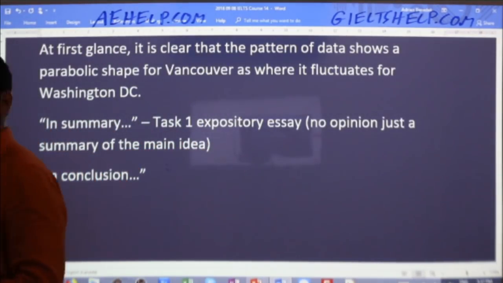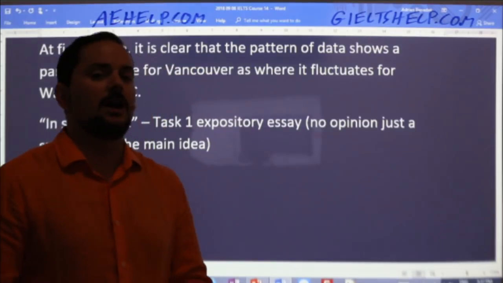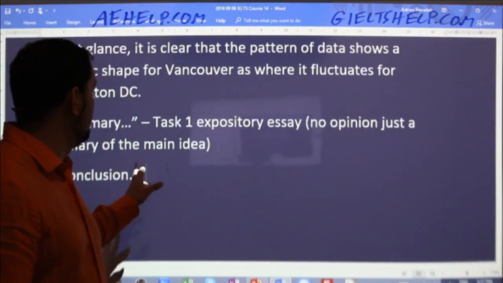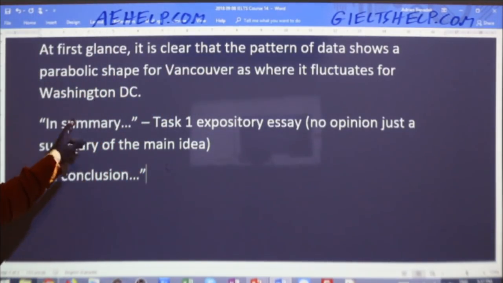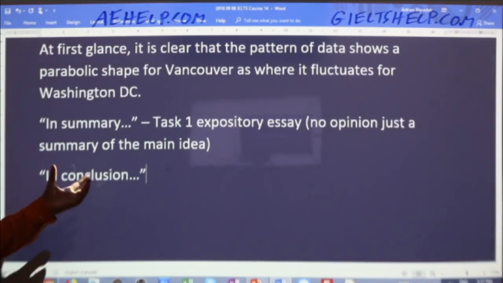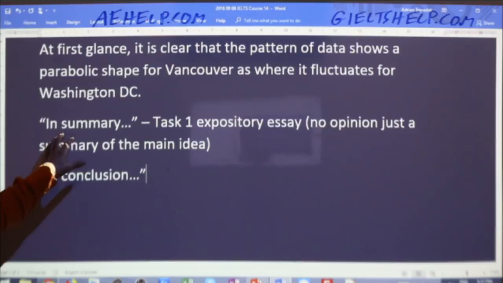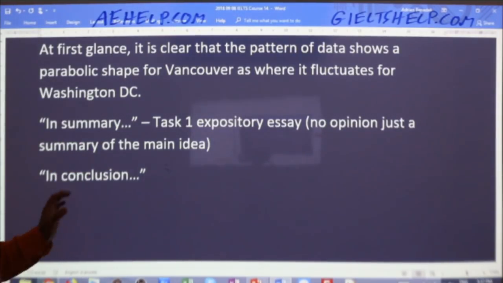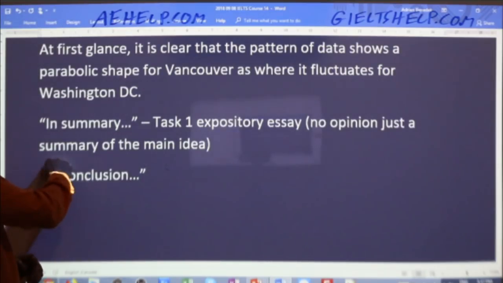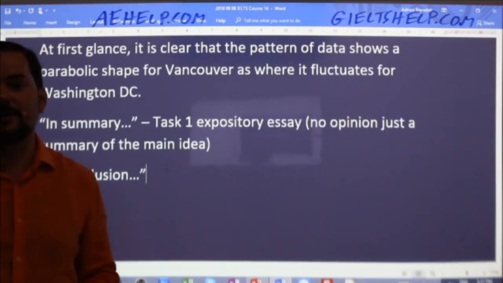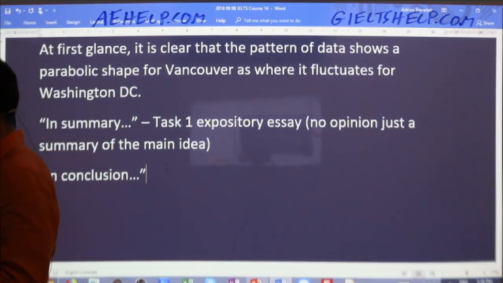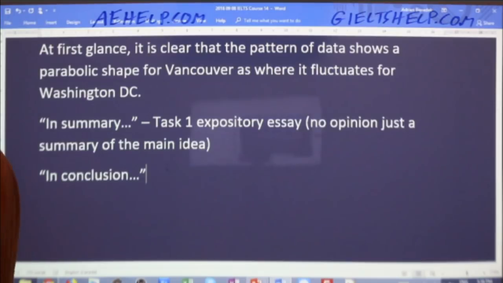By the way, a little side note: in university, many professors don't like to see these words at the end of the essay because it's understood. So when you're in university, don't write "in conclusion" or "in summary," just simply write your conclusion. Oftentimes, professors will circle these two words and say, please don't waste my time reading this. I know it's a conclusion. It's the last paragraph. So you don't need to write it.